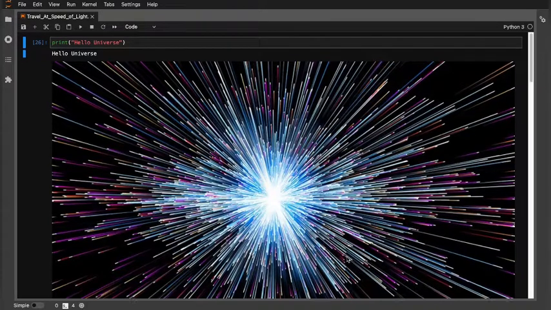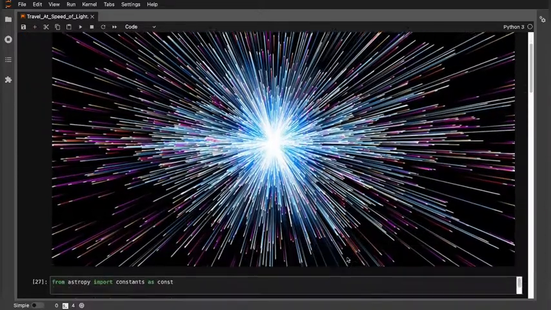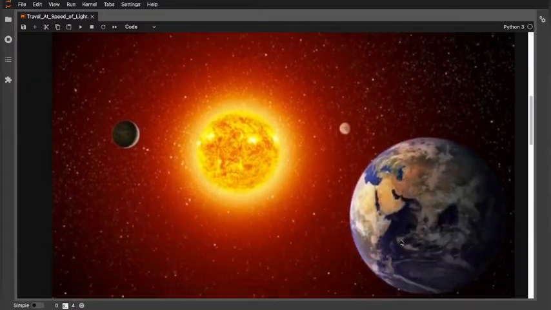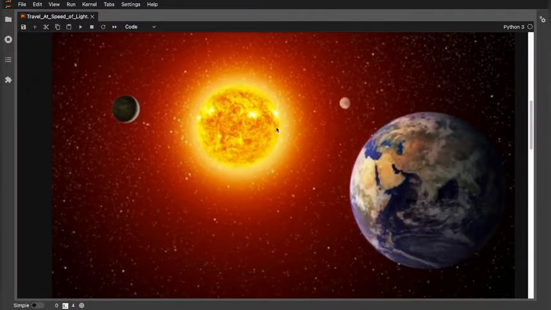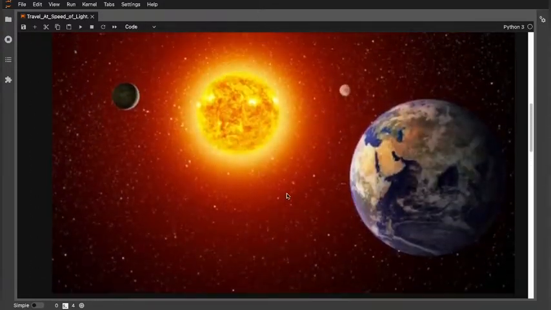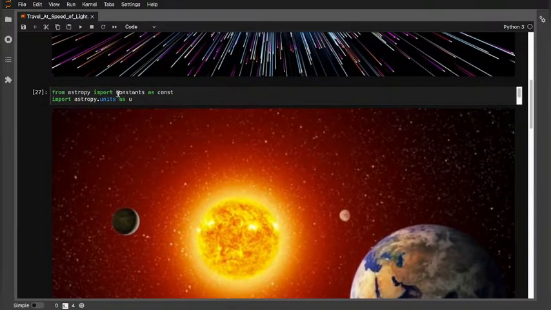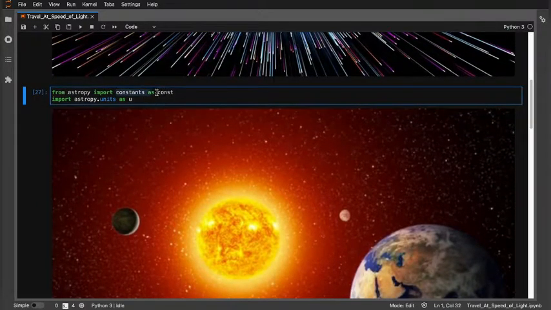In this video we are going to take a look at how much time it will take for us to travel from Earth to the Sun and from Earth to the galactic center if we are able to travel at the speed of light. First, we are going to import the constants module from Astropy, which we will refer to as const, and then astropy.units as u.